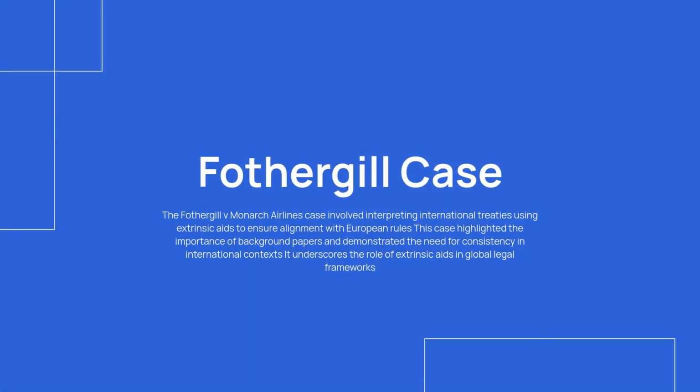Fothergill v. Monarch Airlines involved international treaty interpretation. The court used extrinsic aids to align with European rules. This case highlighted the importance of background papers. It demonstrated the need for consistency in international contexts. The case underscores the role of extrinsic aids in global legal frameworks.